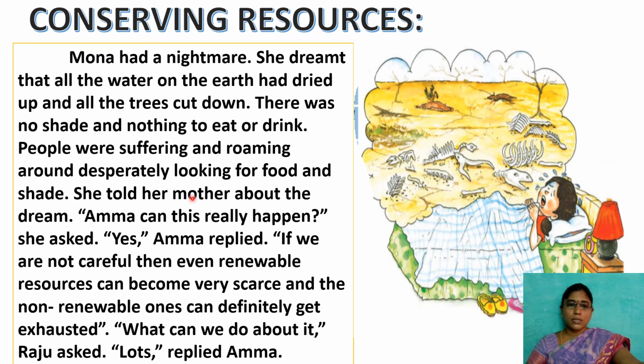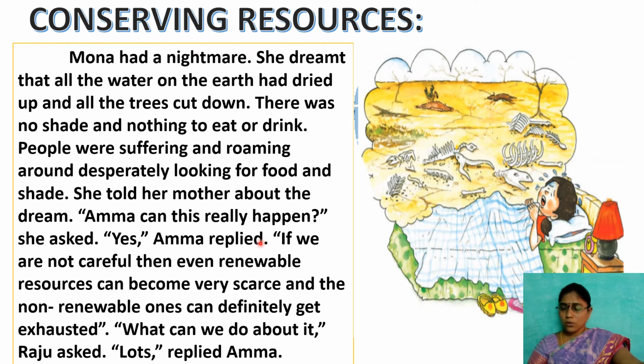She told her mother about the dream. "Amma, can this really happen?" she asked. Yes, maybe. If the current situation continues, with excessive depletion and exploitation of natural resources and excessive deforestation, if there are no trees, there are no proper rains.